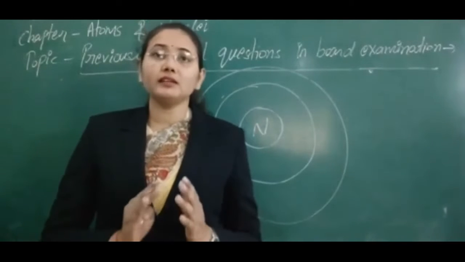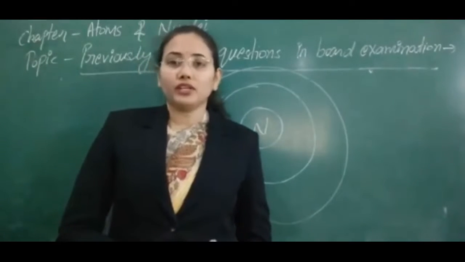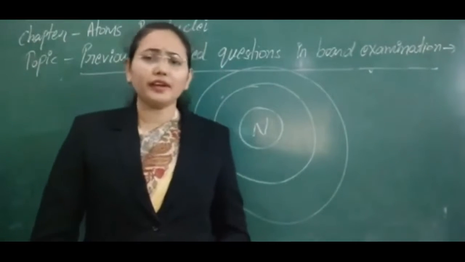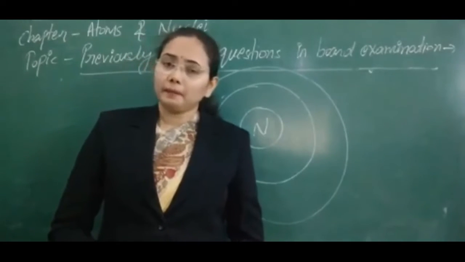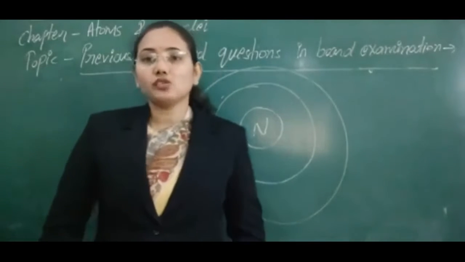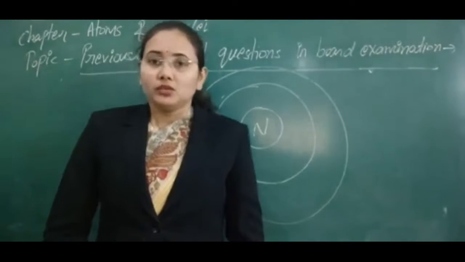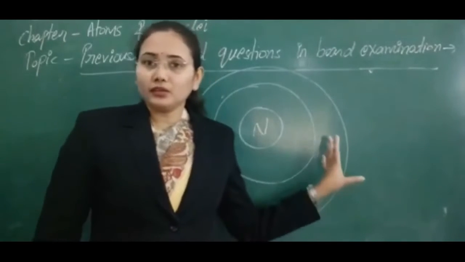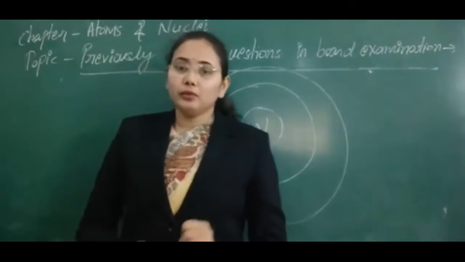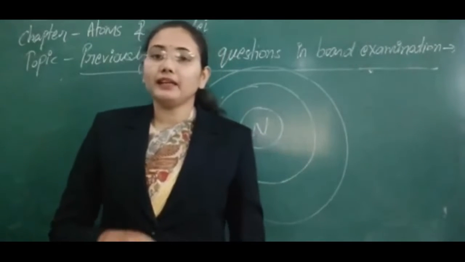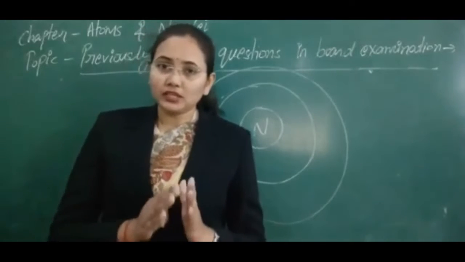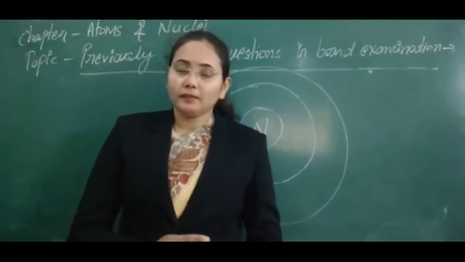Next question here, that is a very important question. Write down Bohr's postulates about the atomic model and how he corrected the discrepancies of the Rutherford model. As you know what the discrepancies in the Rutherford model are, Bohr tried to correct them with the help of the quantum concept, by using Planck's law.